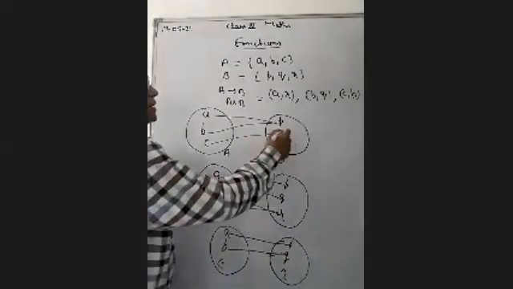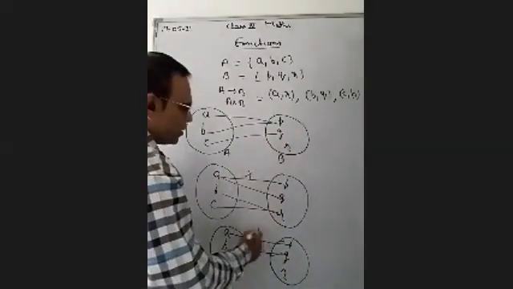There may be some element left in set A. Otherwise, it will not be a function.